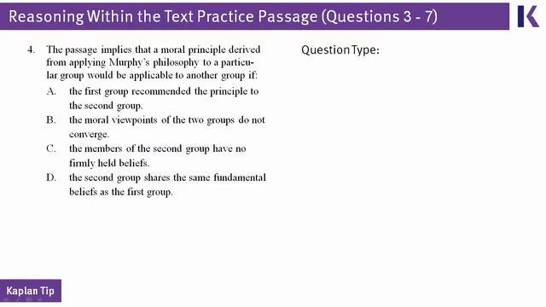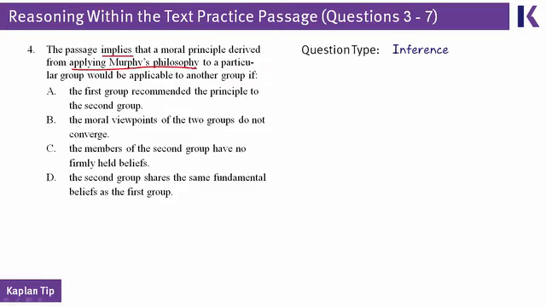Let's move to question 4 now, and this one was another inference question. It calls it out right in the question stem. It doesn't say infer, but it says implies, and those two terms mean the same thing. They mean an unstated conclusion, something that must be true if you take the passage itself as evidence. And question 4 asks us to apply Murphy's philosophy to a certain group.